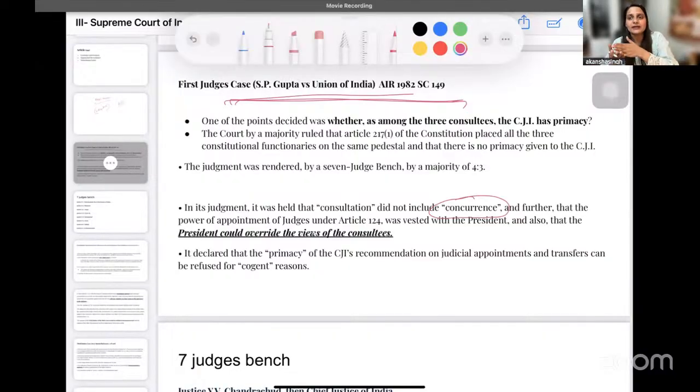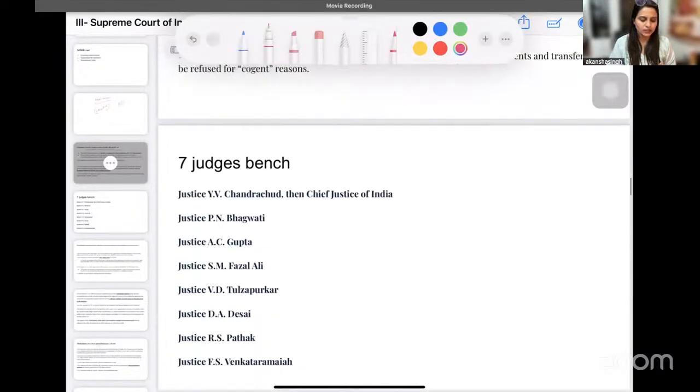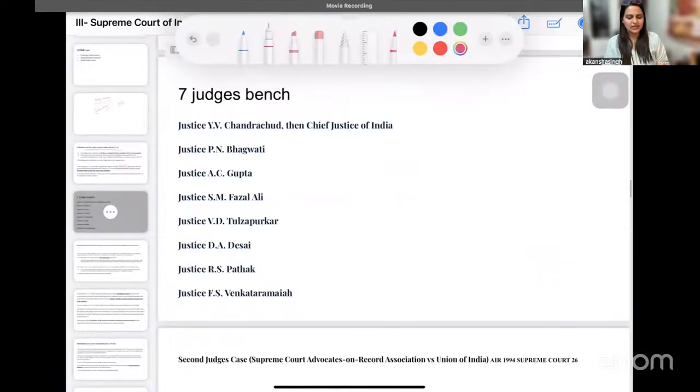There was no clarity with respect to whether we have a collegium system, what will be the strength of the collegium. ये सारी discussion first judges case में नहीं हुई, because first judges case ऐसा case है जहां पर हमने hand over कर दी power to the executive. And I would just want you to take a pause and see who are the judges. All these names, all these judges are names that you must have heard of, right?